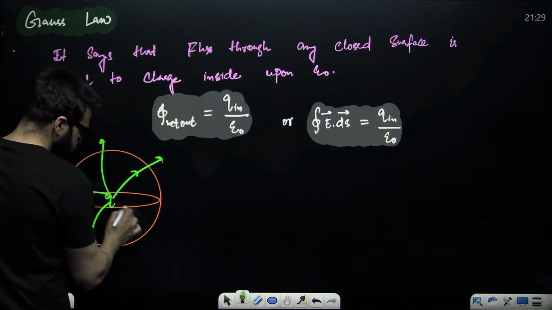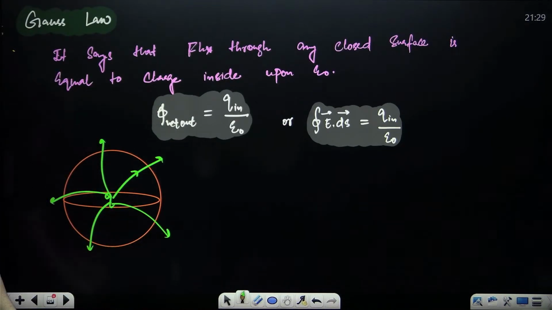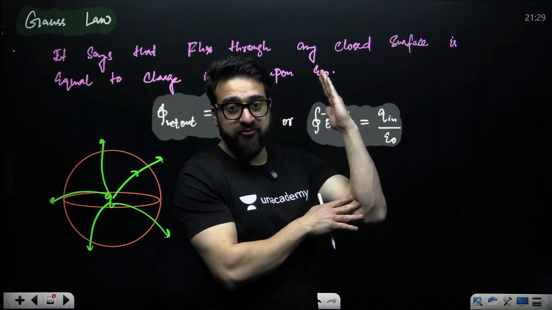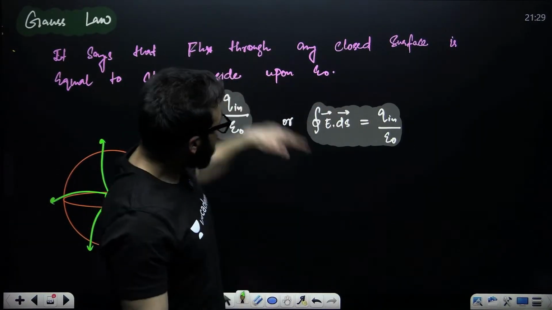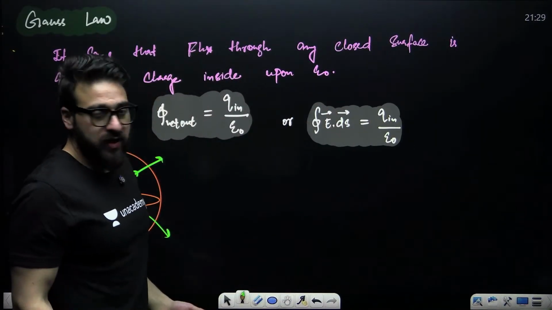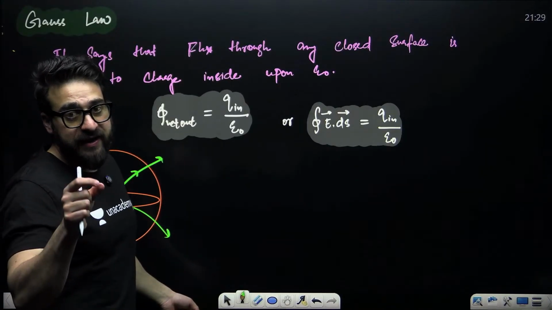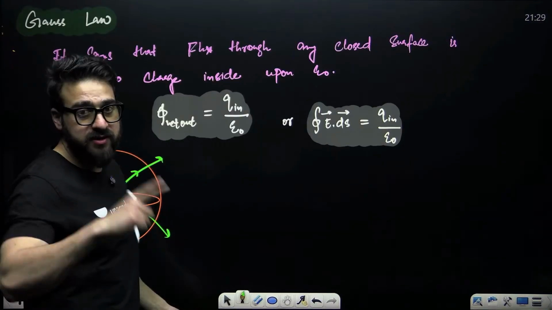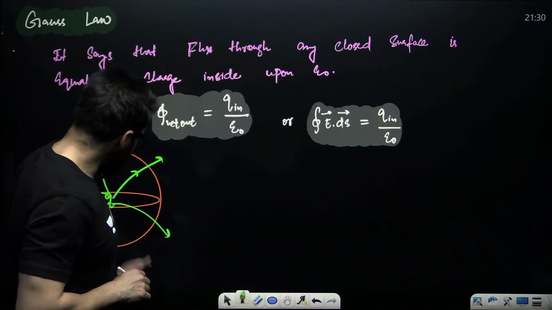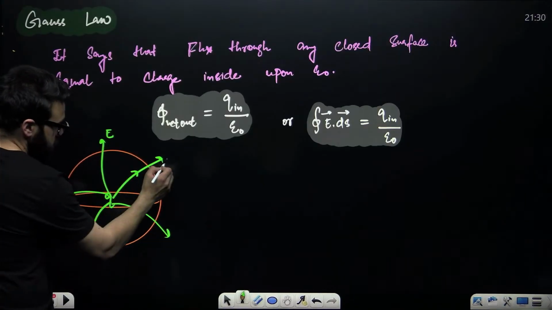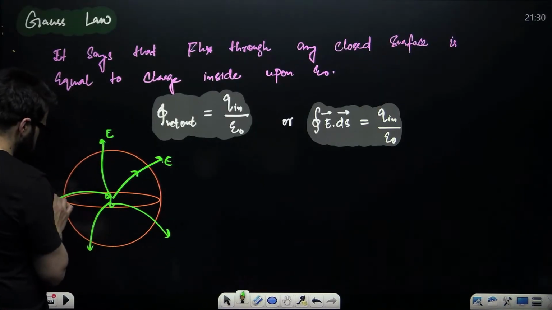Now guys, whenever electric field lines cross any surface, we say flux is produced. Sir, if the electric field lines cross this board, is flux produced through the board? Yes. Whenever electric field lines cross through any surface, we say flux is produced. Here, these field lines are crossing this particular surface, so flux is produced.